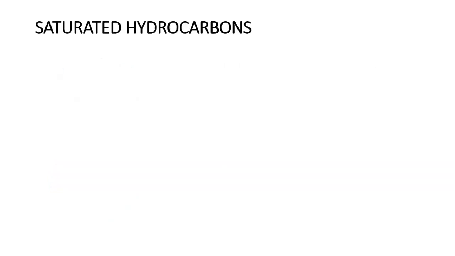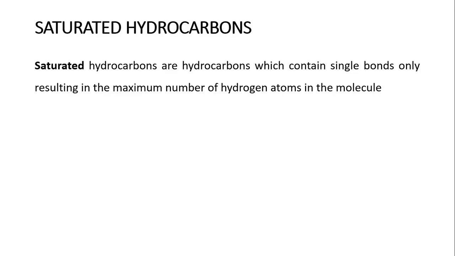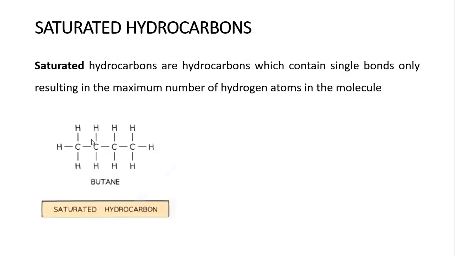So saturated hydrocarbons, what are they? Saturated hydrocarbons are hydrocarbons which contain single bonds only, resulting in the maximum number of hydrogen atoms in the molecule. For example, we have this saturated hydrocarbon, meaning all the bonds here are opened up.